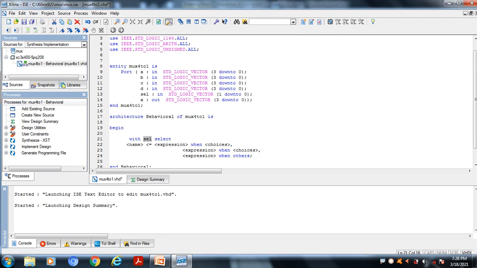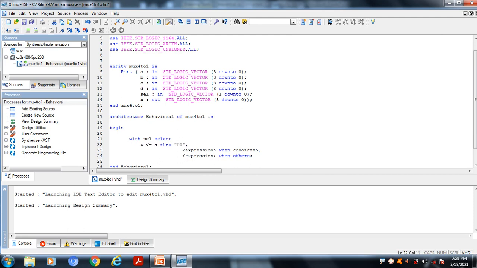Then here the name is nothing but what represents the output. Here what is the output? X is the output. Then this is nothing but an assignment operator, and this expression represents the output. So I am selecting A. A will be selected when S is what? 0 0. So when S is 0 0, A will be selected.